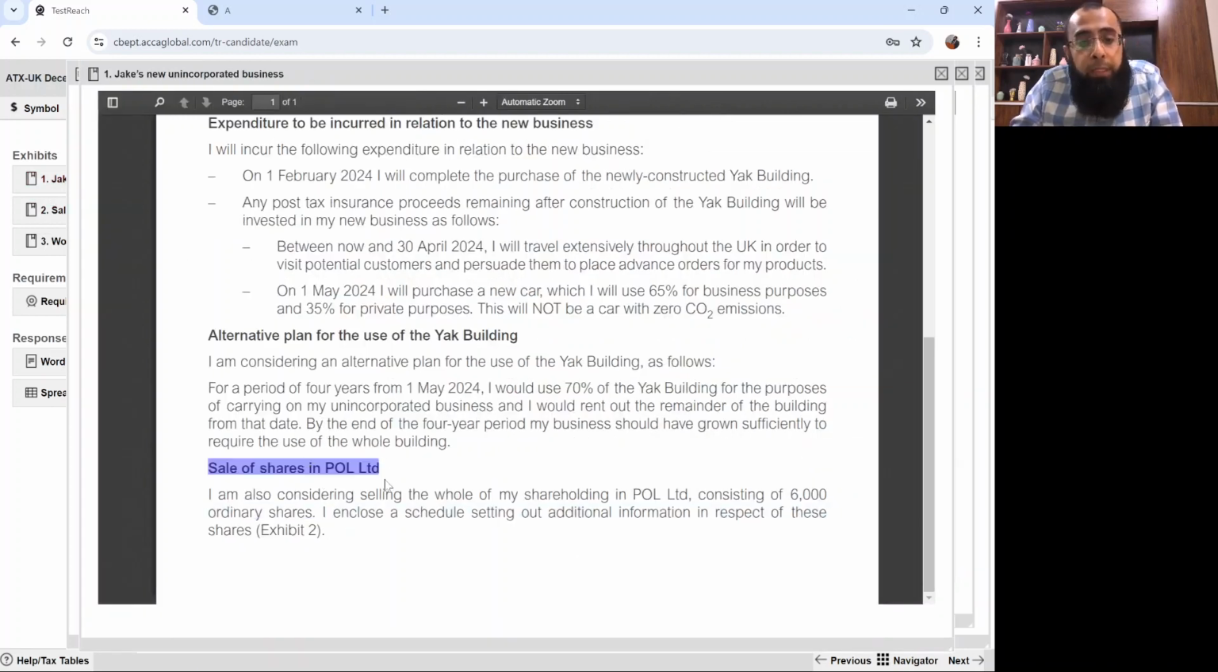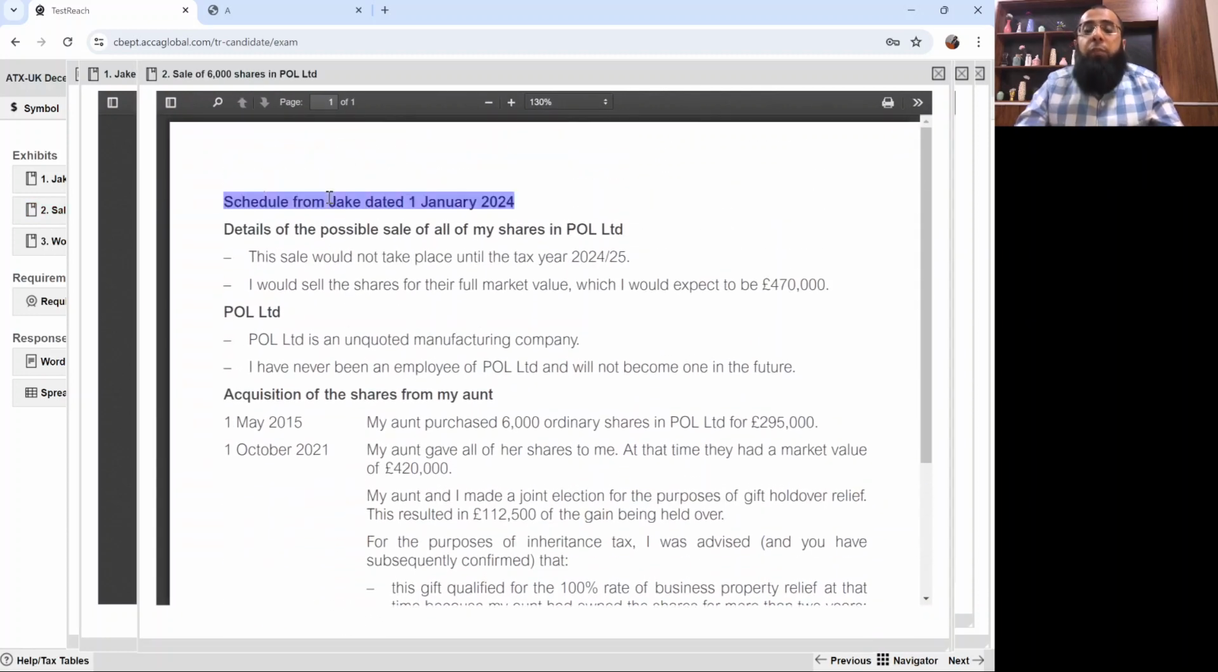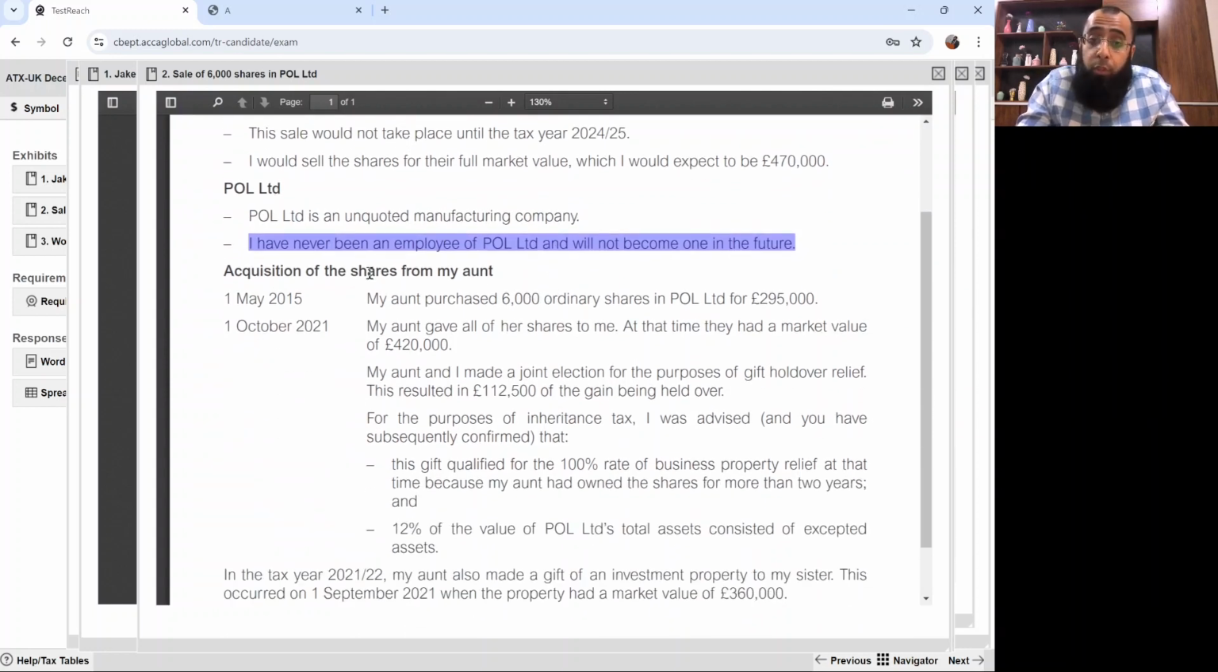Sale of shares in Paul Limited. I'm also considering selling the whole of my shareholding in Paul Limited, consisting of 6,000 ordinary shares. I enclose a schedule setting out additional information in respect of these shares. So let's go and read it. Schedule from Jake, date is 1st January 2024. Details of the possible sale of all of my shares in Paul Limited. This sale would not take place until the tax year 24-25. I would sell the shares for their market value, which I would expect to be £470,000. Paul Limited is an unquoted manufacturing company. I have never been an employee of Paul Limited and will not become one in the future.